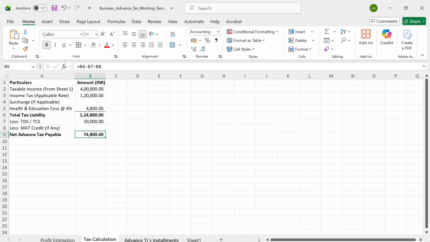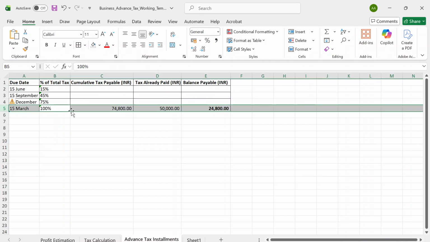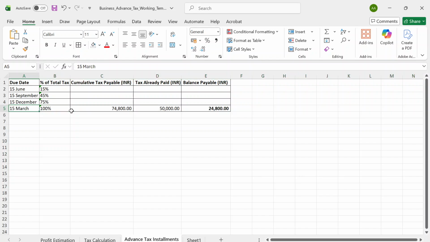And now we will go to this tab. Suppose, for example, we are paying this 100% advance tax on 15th March. So cumulative tax payable is 74,800. For example, if we have already paid 50,000 of advance tax in the previous installments, 15th June, 15th September, 15th December, so we have to pay now 24,800 before 15th March.